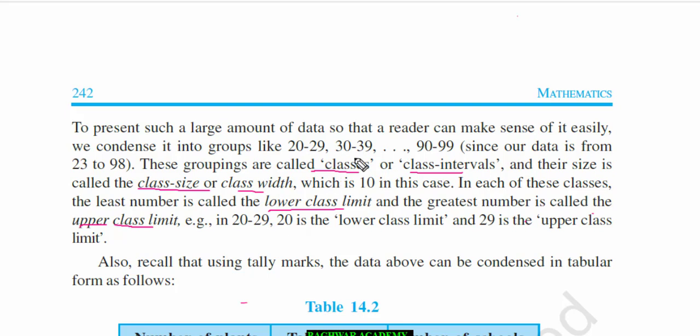I hope you understood. Classes means if you are grouping the numbers, that grouping will be called classes or class intervals. Class size will be what? Class size is their size. Suppose 20 to 29, the difference between 20 and 29 is 10, so class size is 10. And this least number will be called the lower class limit and this greatest number is called the upper class limit.